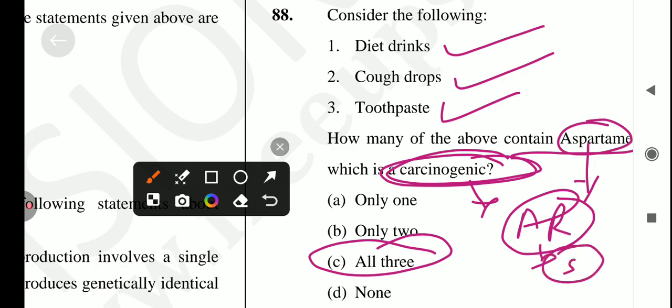Okay, a sweetener widely used in various food and beverage products since the 1980s, including diet drinks, chewing gums, gelatin, ice cream, dairy products such as yogurt, breakfast cereals, toothpaste, and medications such as cough drops and chewable vitamins. It is used in all of these. Okay, and it was declared carcinogenic by the World Health Organization in 2023. So answer is option number C.